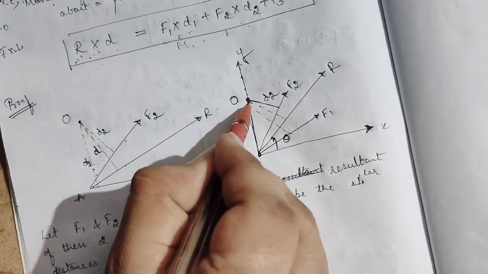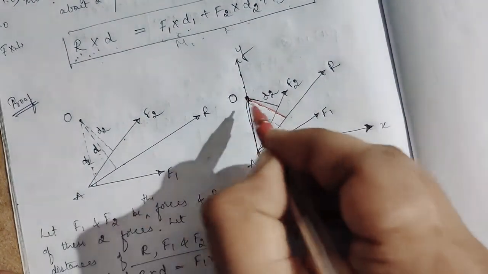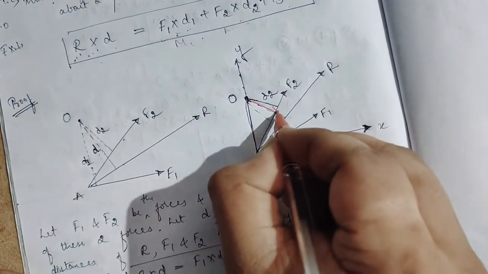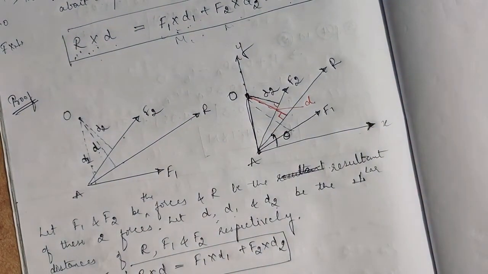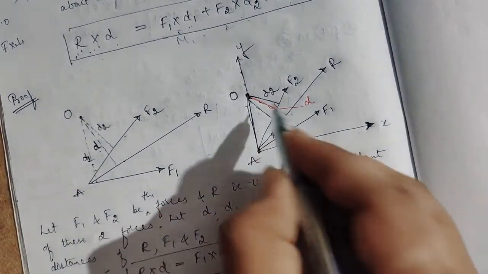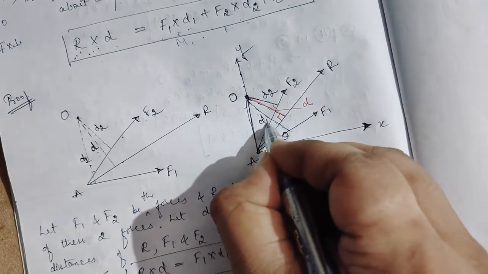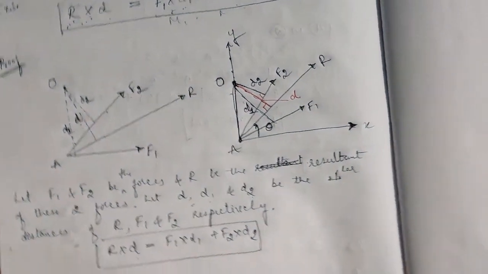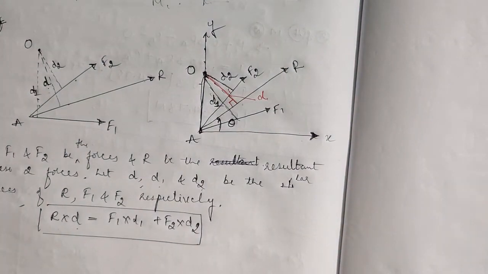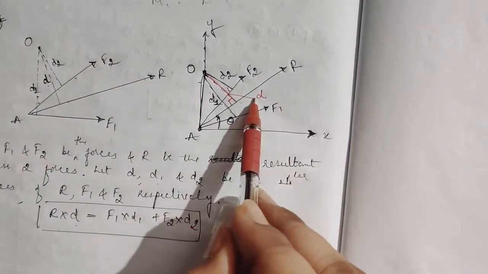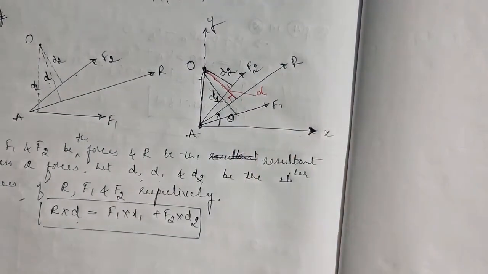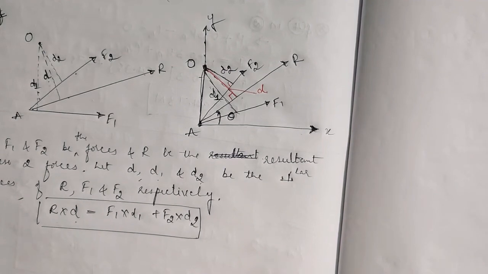Now this is perpendicular to R, so this is 90 degree, and this is D, and this is perpendicular to F1, so this is D1. Okay, no confusion, right? D1, D, D2. What I have to prove? R into D is equal to F1 into D1 plus F2 into D2, which I need to prove.